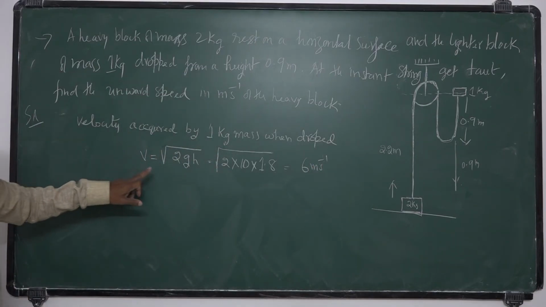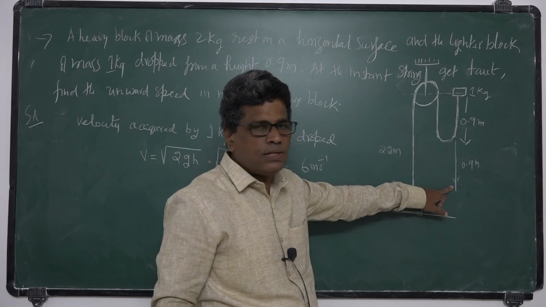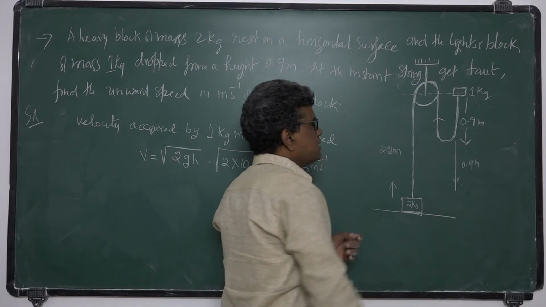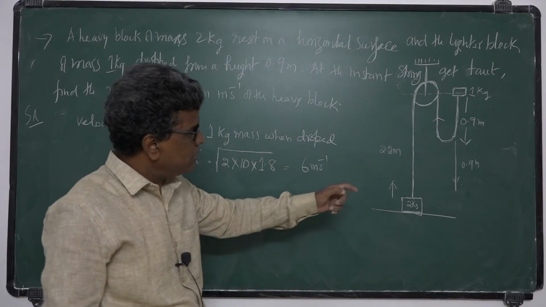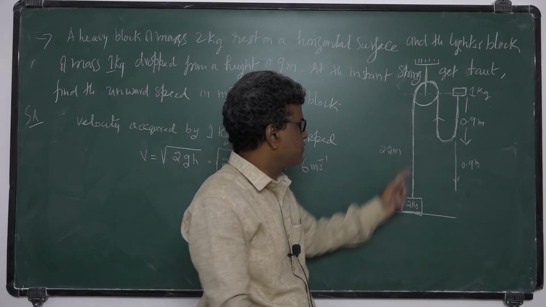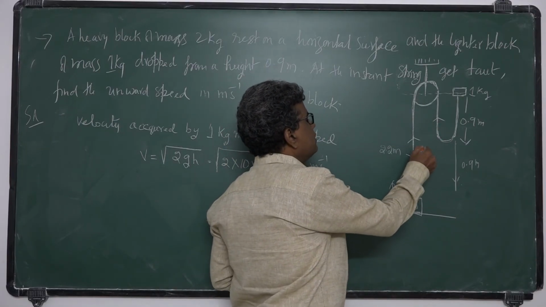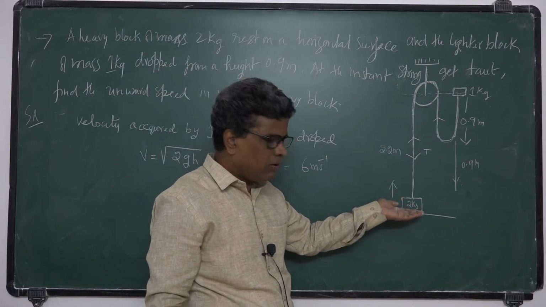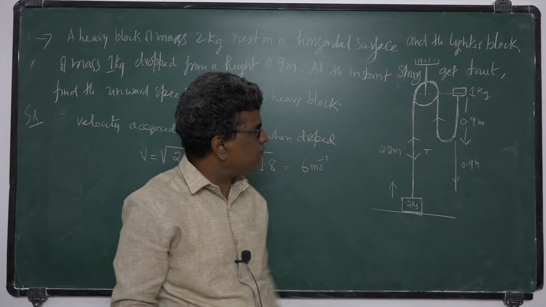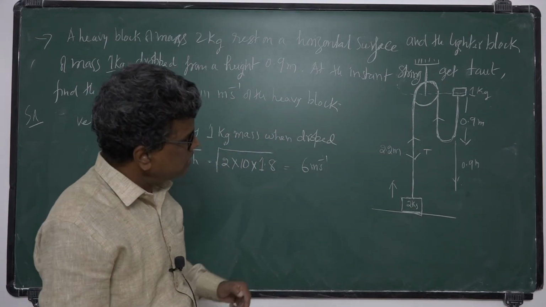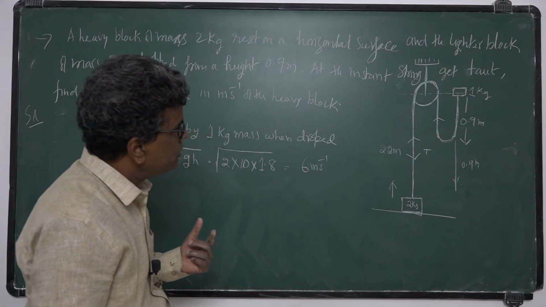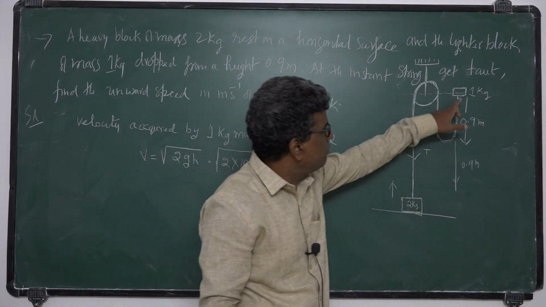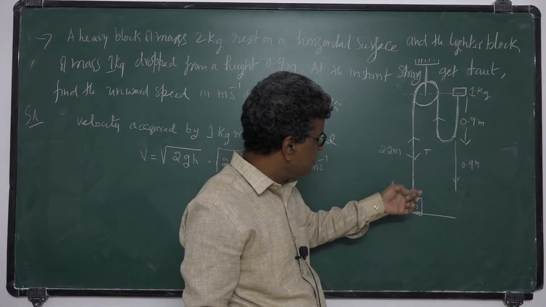So the velocity of this 1 kg mass as it falls down is 6 m/s, and immediately the string becomes tight because it exerts a certain impulse on the string. That impulse is passed through the string, in the form of tension. Now because of this tension, the body will be lifted up. So now you apply the law of conservation of linear momentum.